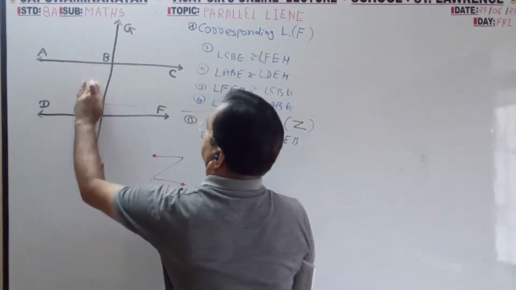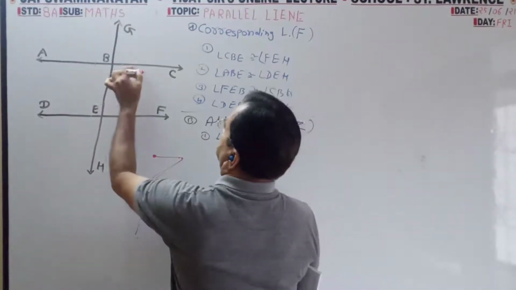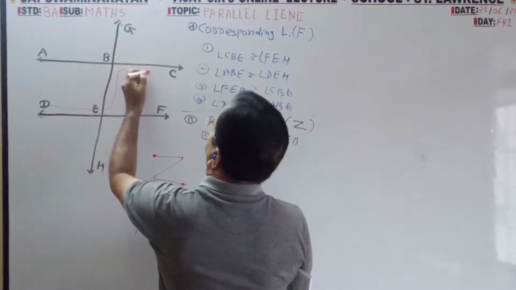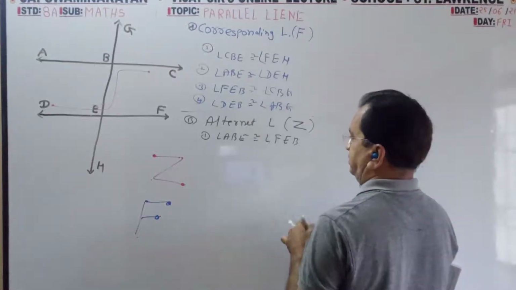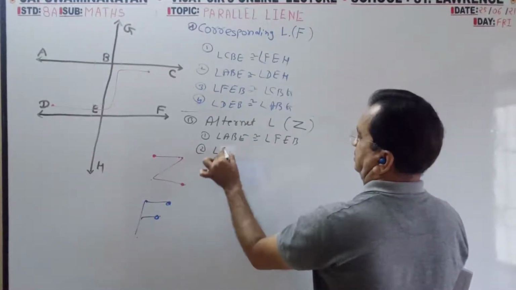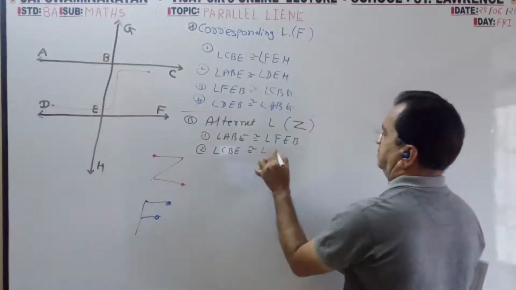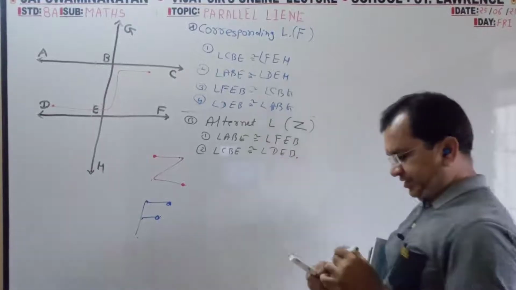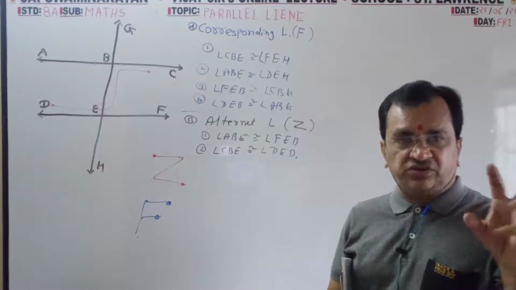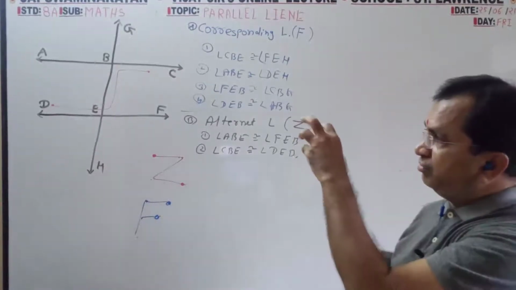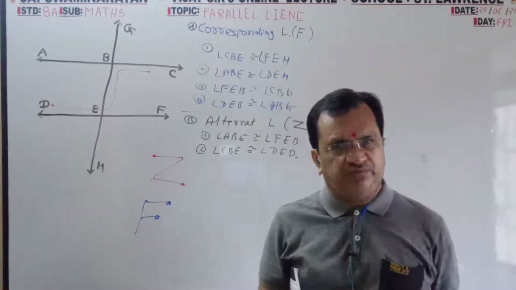Okay, now second Z. Second Z. From here, CBE, DEB. Alternate angles are only 2. Z shape. The shape you have to keep in mind. So from that you can very easily pick up. When you learn how to pick up from the diagram, then this chapter is very easy for you.